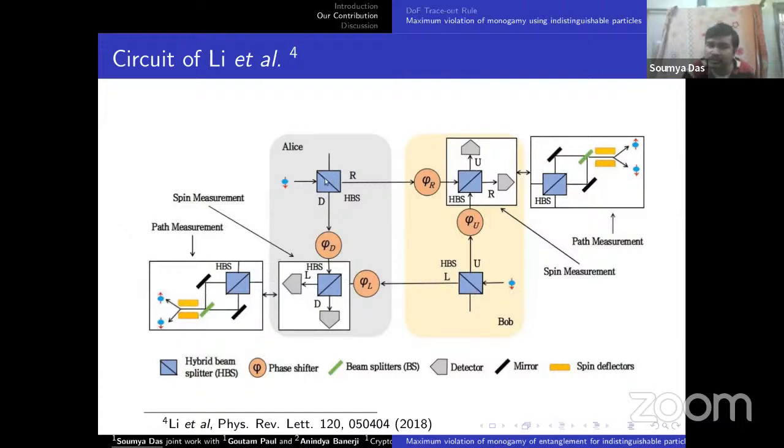So we show that in this circuit, the polarization degree of freedom of Alice is maximally entangled with the polarization degree of freedom of Bob, and simultaneously the polarization degree of freedom of Alice is entangled with the path degree of freedom of Bob. But again, they are indistinguishable. That's why we have a maximum violation. If they are distinguishable, then we can do cloning.